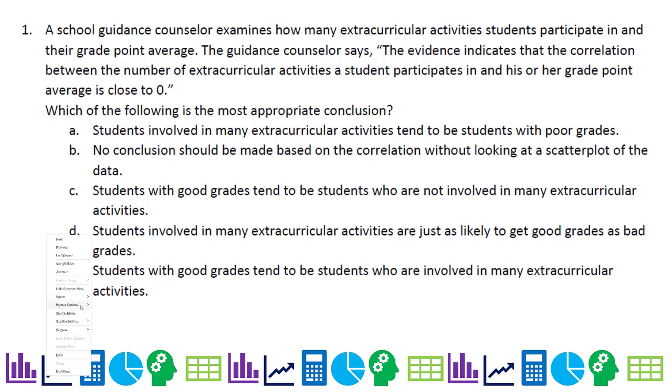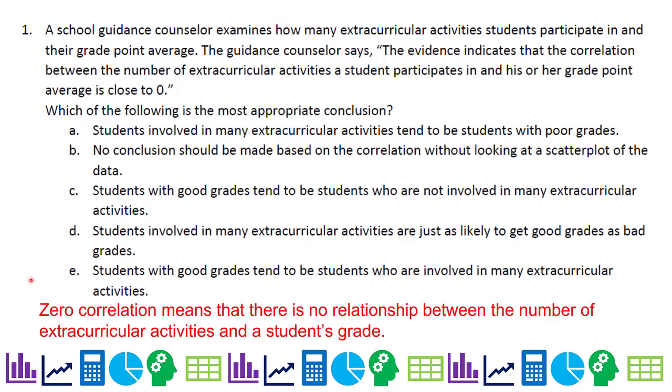So first of all, if you have a correlation of close to 0, that means there is practically no relationship between the number of extracurricular activities and a student's grade. So students involved tend to be with poor grades? No, we're saying no relationship. No conclusion should be made based on the correlation without looking at a scatter plot? Well, unless the correlation is 0 and we can say, it does not appear to be a relationship. Now, there might be a nonlinear relationship, but it's not indicating a linear relationship.